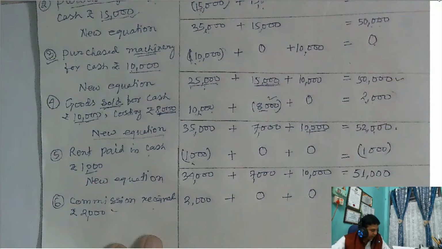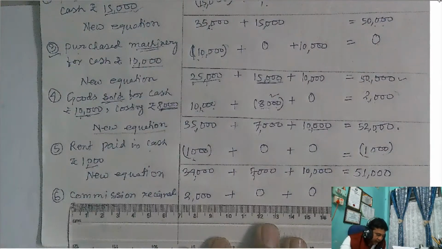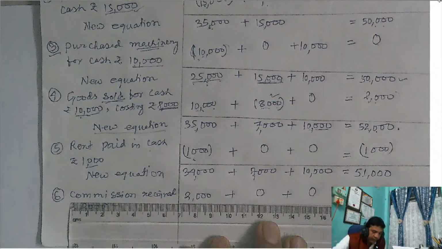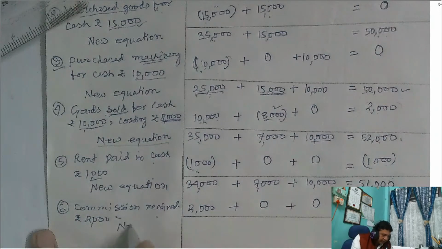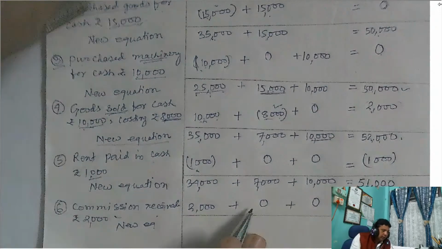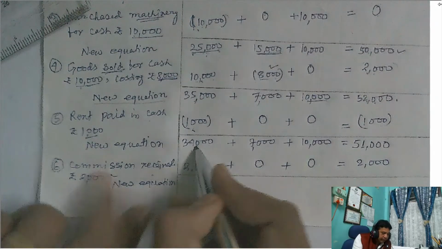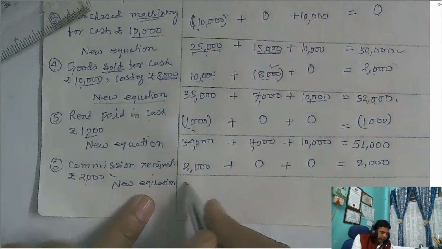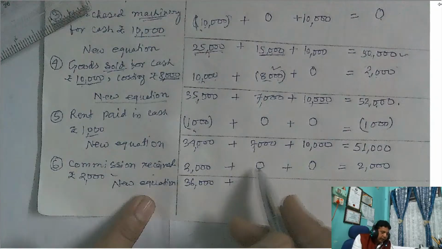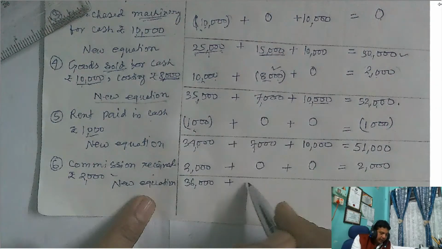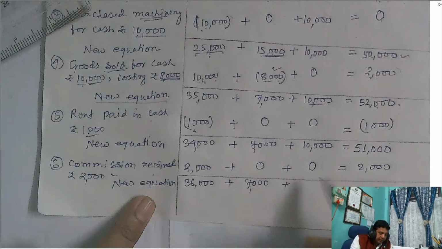Okay, again you draw the line, find out the new equation. Again draw the line, find out the balance. That balance is your new equation. Again write down the new equation. All right, so new equation. So 34,000 plus 2,000, how much? 36,000. This transaction does not affect stock balance, so its old balance will appear. The balance will remain the same as it is.